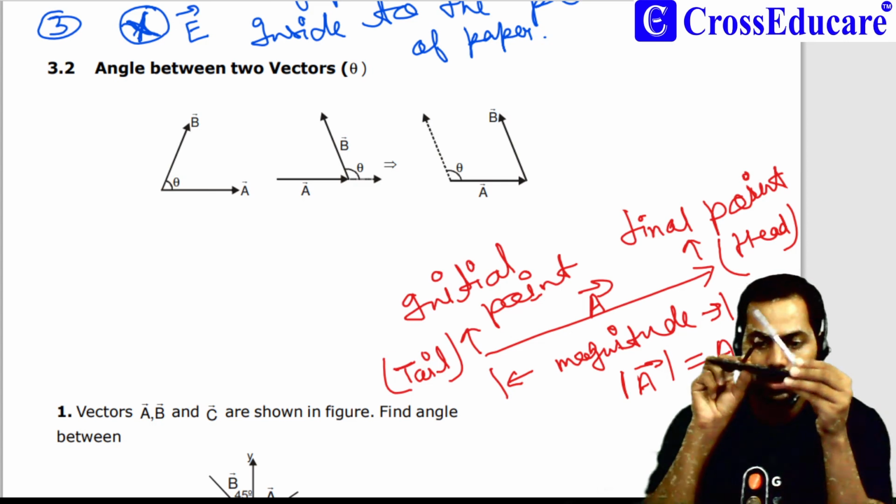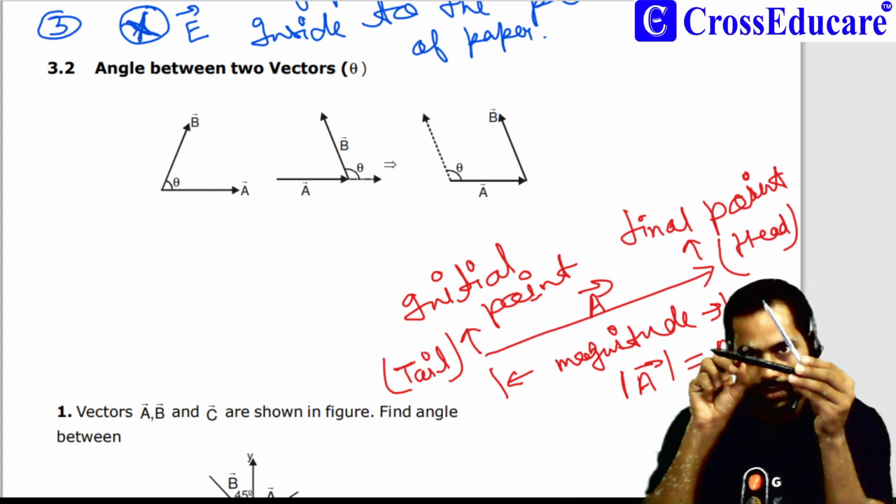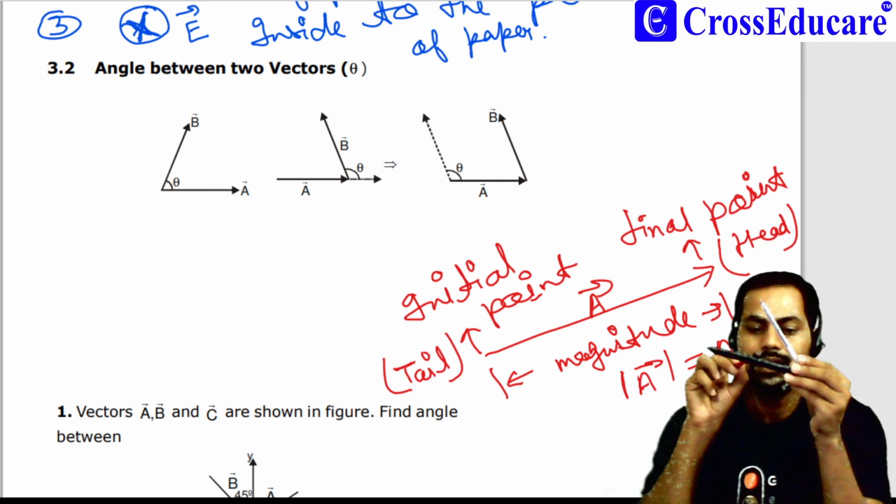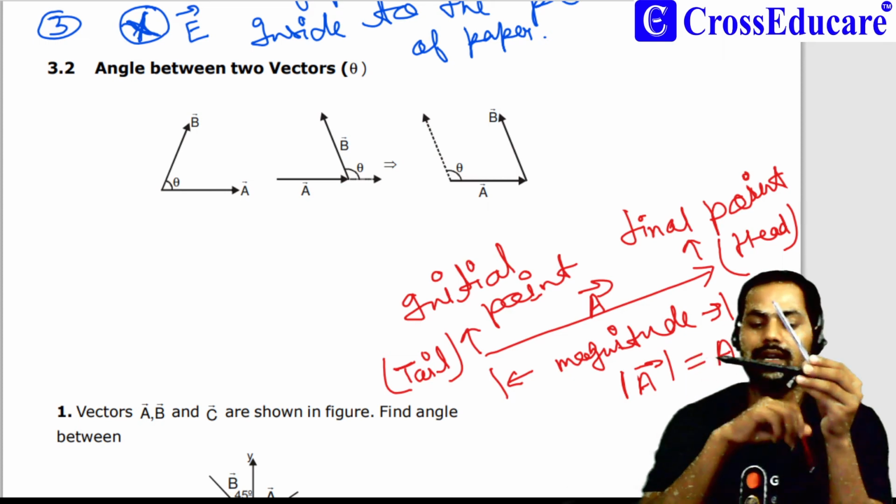This will be the angle between the vectors. Suppose this angle is theta, then the angle between the vectors is theta.